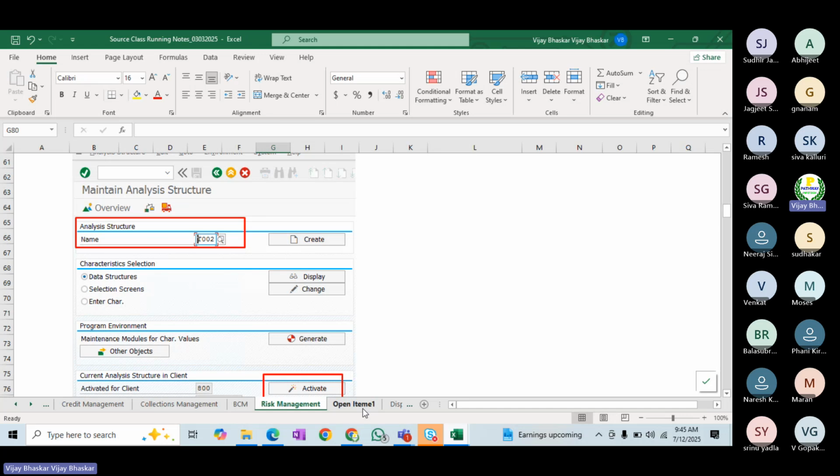But I want to give one piece of information for you people. The notes you are seeing here, I have been using for quite a long time. My preference is that we use the same notes for our class. But our focus is the business process, how the business process takes place and how the result comes out once we do the configuration.